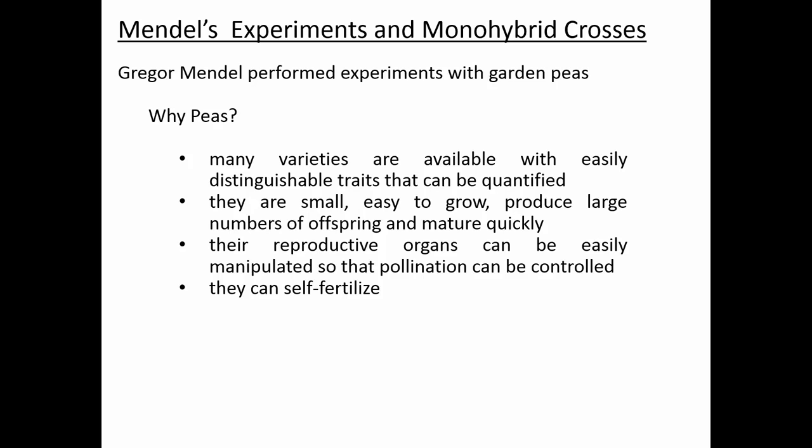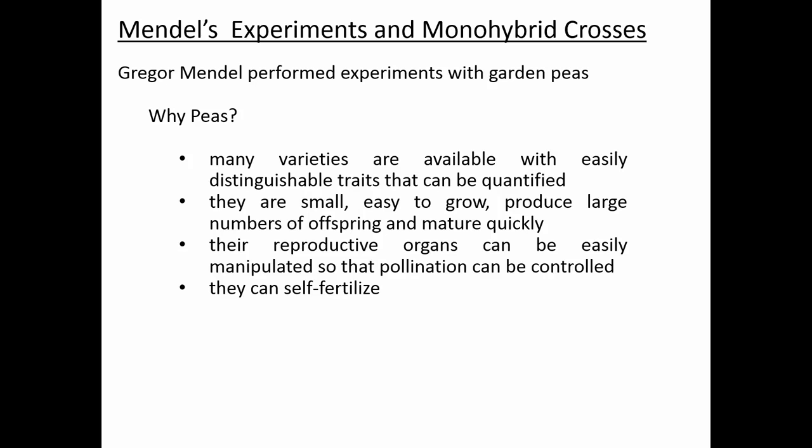Another reason we looked at it was because he was actually able to manipulate the reproductive organisms so that he could control which pea plant is being crossed with which pea plant. Obviously that's not something you could do with humans ethically. You can't just decide which two humans you want to mate to produce offspring. So it was important that you be able to do that, and also that it's easy to control which two plants you're trying to cross or mate with each other.